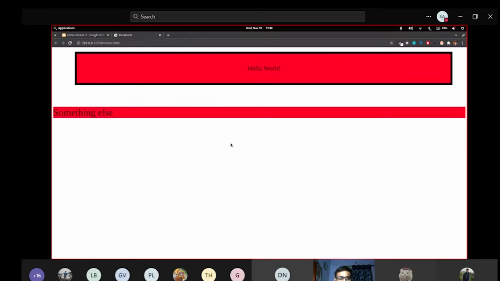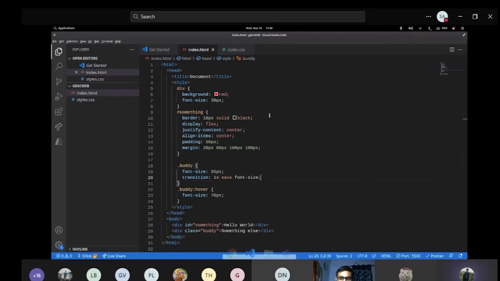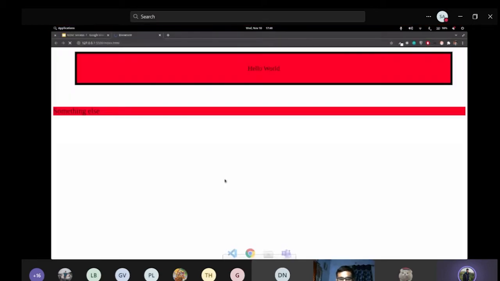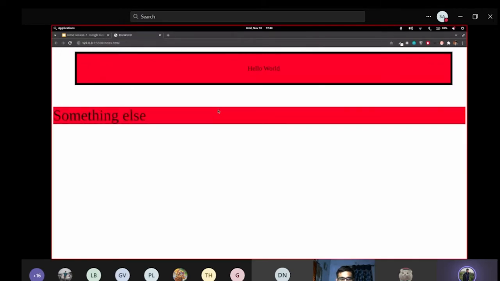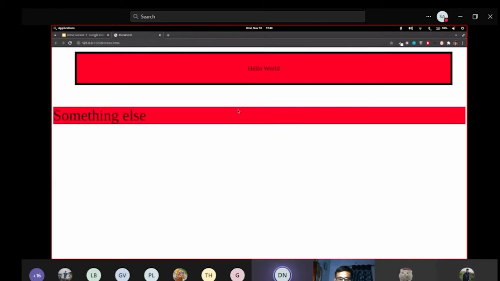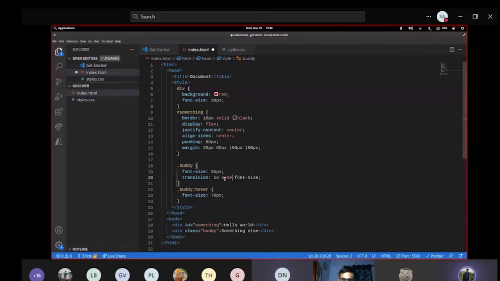This isn't just for size. You can do it with anything else. You can specify a different timing for different things with different kinds of animation. So if I use ease in, it is going to be slow initially, and then it increases its speed, something like that. So you can change it. There are various modes.